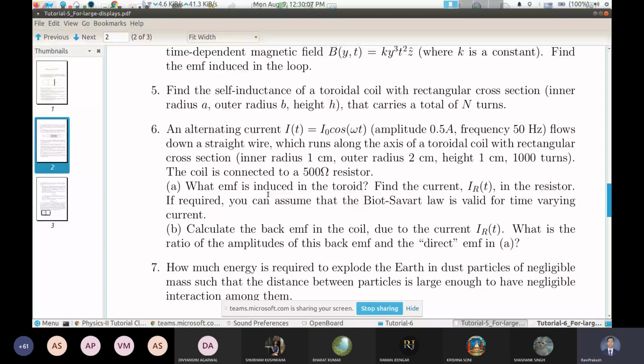An alternating current flows down a straight wire. So somewhere we have a straight wire, and this wire runs along the axis of a toroidal coil. Do you know what is the meaning of axis of a toroidal coil?